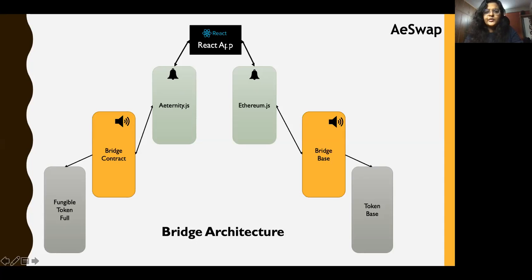When the user comes to the React app, the user can choose whether they want to convert from AEX9 to ERC20 or vice versa. Based on the user's choice, the particular scripts are called for both burn and mint. Once the tokens are minted, an event is emitted, which goes to the React app and to the scripts, and the tokens get burnt on the other chain. So on one chain the tokens are minted, and on the other chain the tokens are burnt.